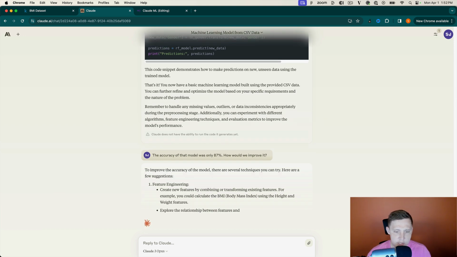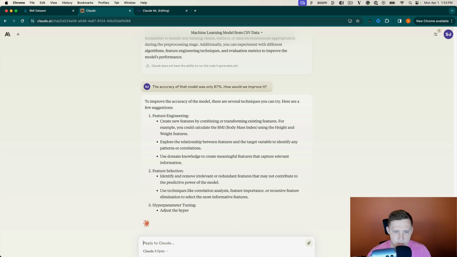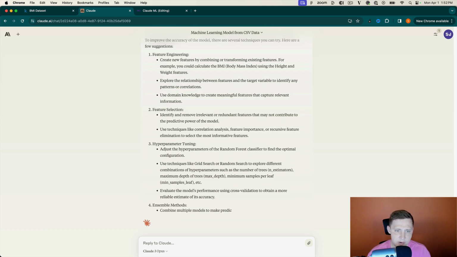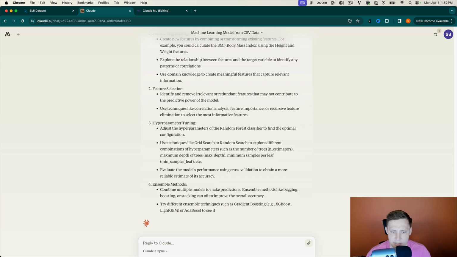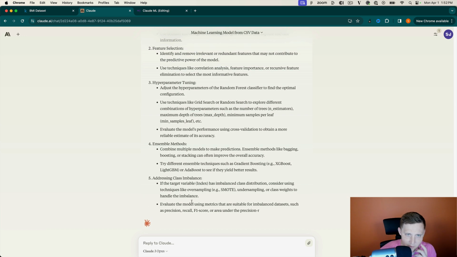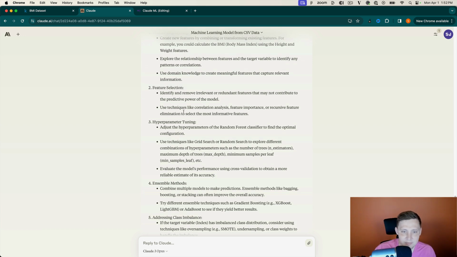Here are a few suggestions. Create new features by combining. Okay, that doesn't make sense. Explore the relationship between features and target variables to identify any patterns. Okay. So I'm going to wait for this thing to load. Okay. All right. Feature selection, identify and remove. I mean, there's not enough features to remove anything, so that's interesting. But again, we're not going to eliminate any features here. We only have 3: gender, height, and weight. So it's not a great suggestion.